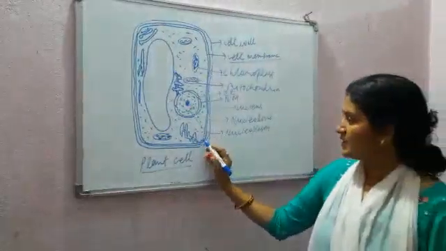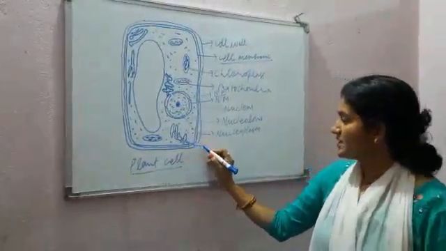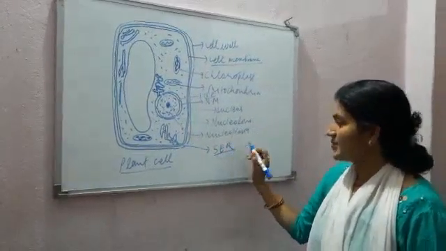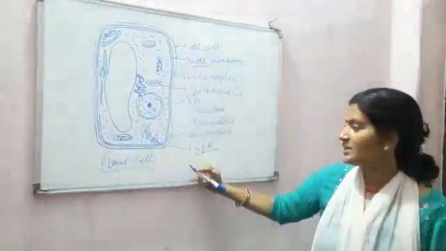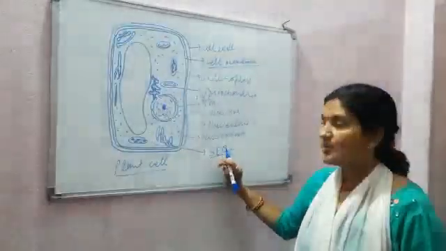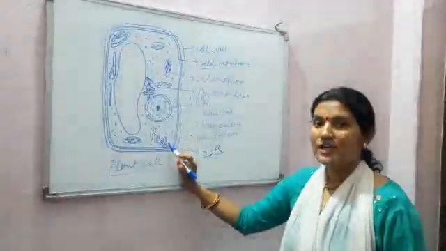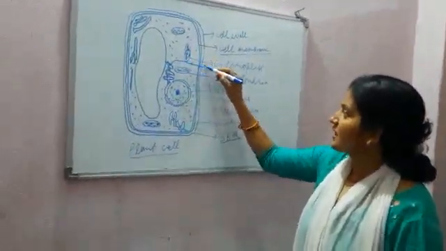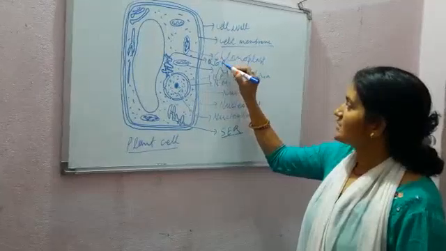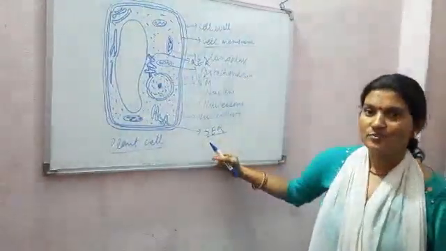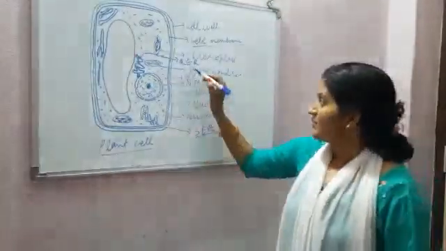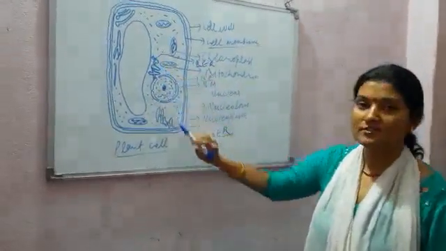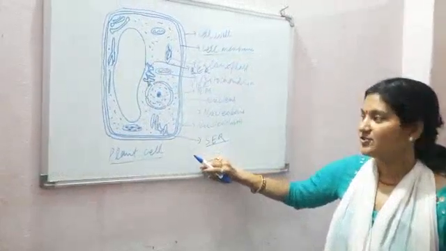After that, this structure is known as SER. SER means smooth endoplasmic reticulum. Smooth why? Because of absence of ribosomes. Now the next structure is this one. This is RER. What is the meaning of RER? Rough endoplasmic reticulum. Rough why? Because of presence of ribosomes on the surface of the endoplasmic reticulum.